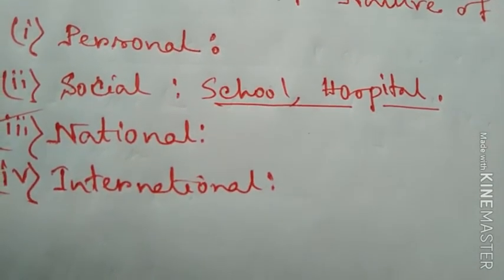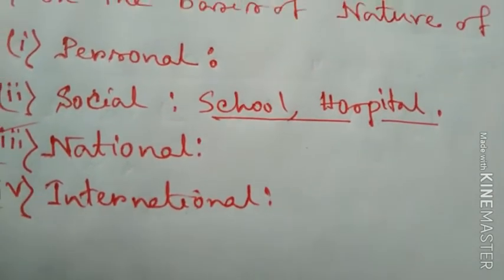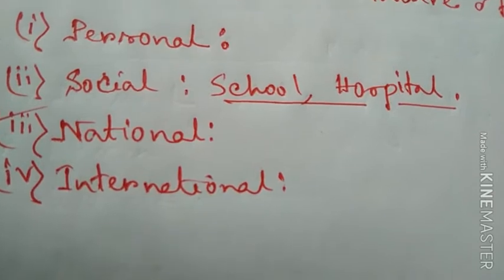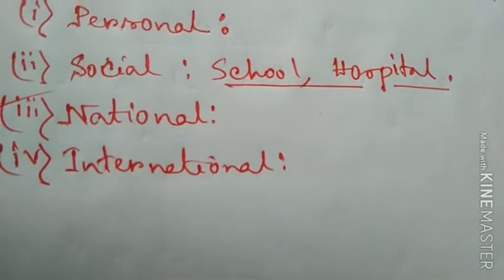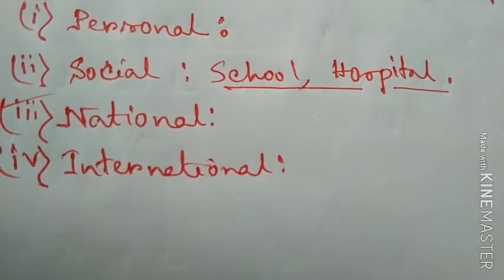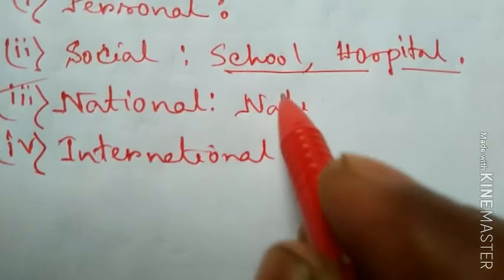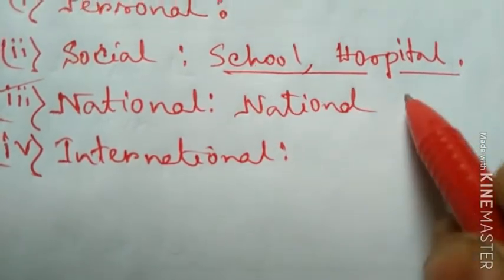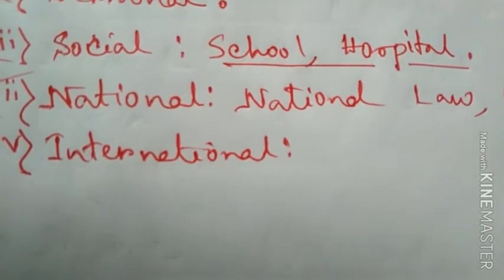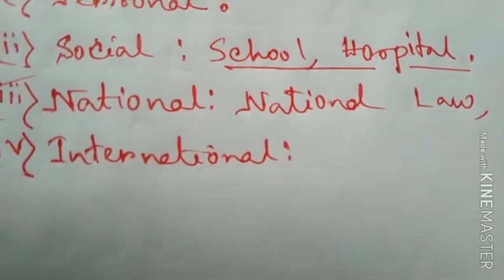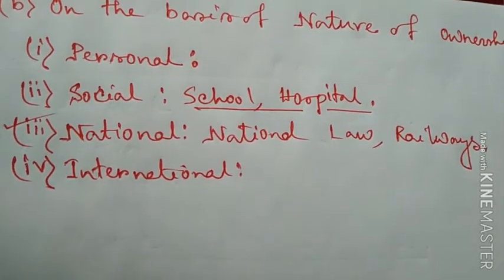They are not considered as an individual one. They are basically for the country perspective, for the development of the nation. Such type of resources are used. So these resources are considered as the national resources. Example like national law. Example like railways. So these resources are considered as the national resources.